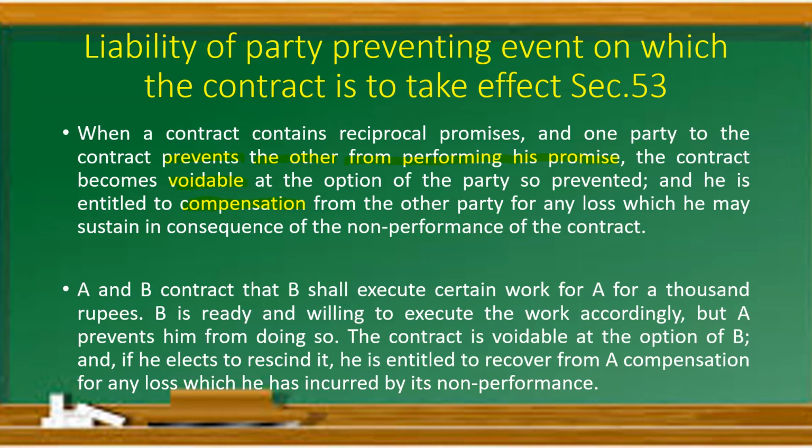A and B contract that B shall execute certain work for A for 1,000 rupees. B is ready and willing to execute the work accordingly, but A prevents him from doing so. A is preventing B from performing his promise. The contract becomes what? Voidable at the option of B. Right? And if he elects to rescind it, that means he is ready to cancel the contract, then he is entitled to recover from A what? A compensation for preventing, right? For any loss which he may incur by its non-performance, right?